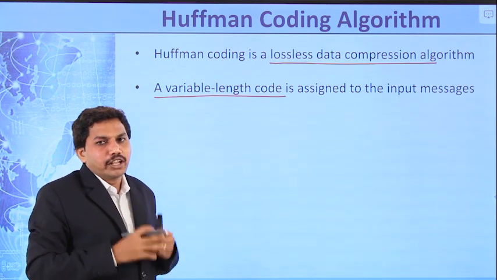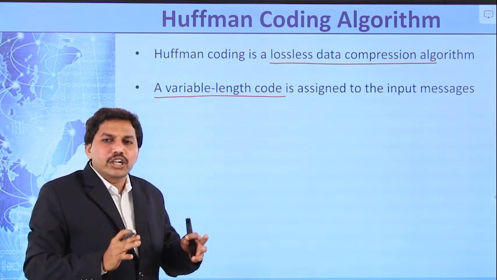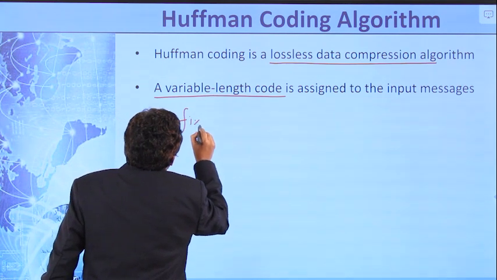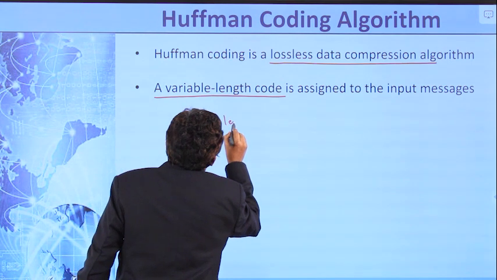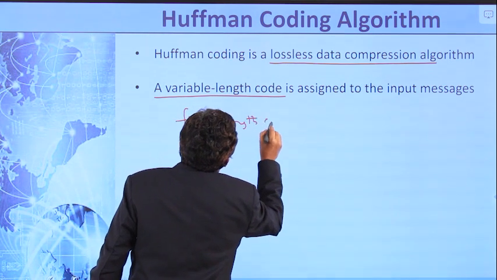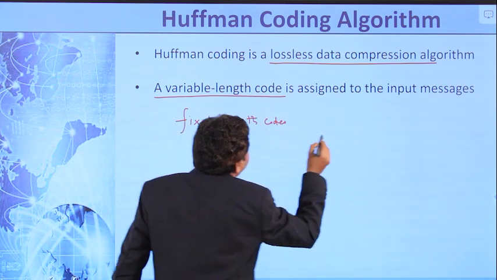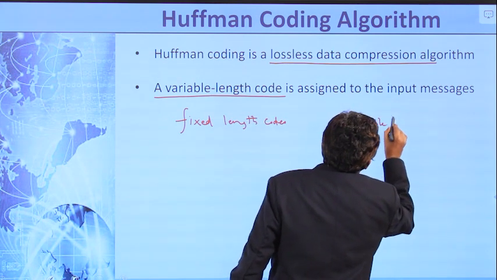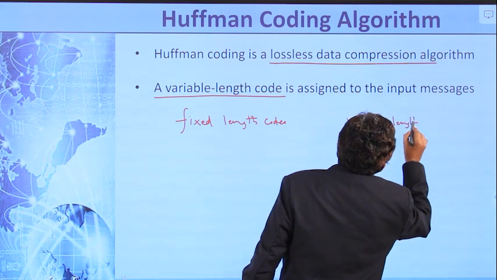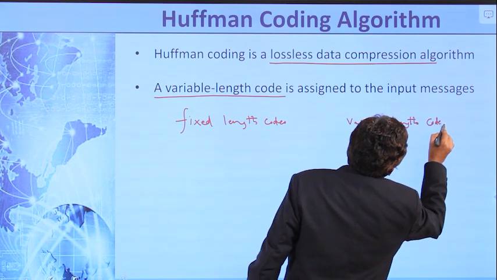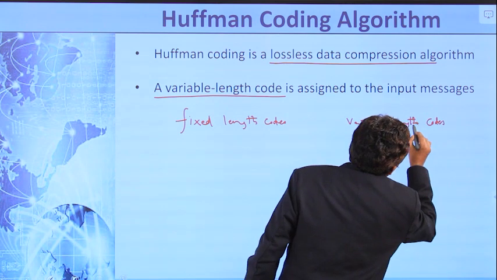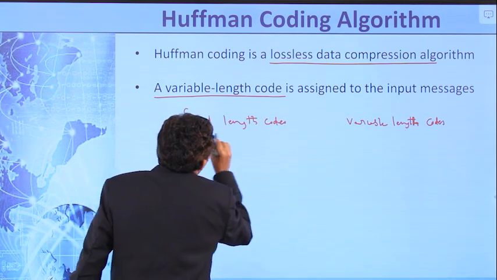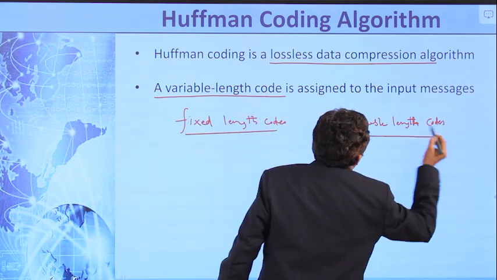What do you mean by variable length code? Basically codes are of two categories. The first one is fixed length codes. The second one is variable length codes. What do you mean by fixed length code and variable length code?